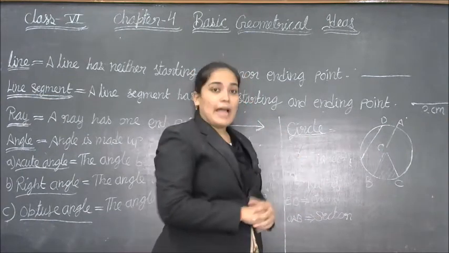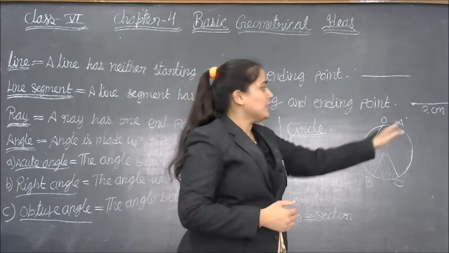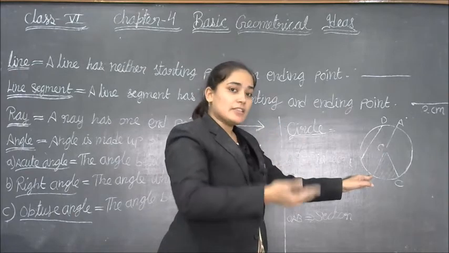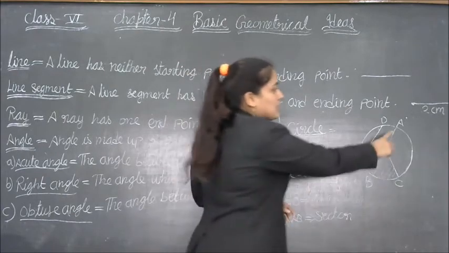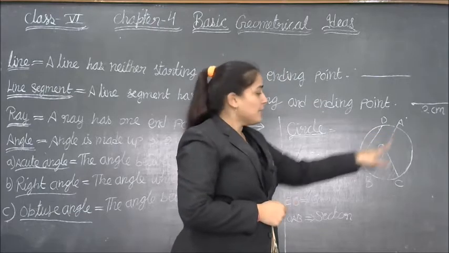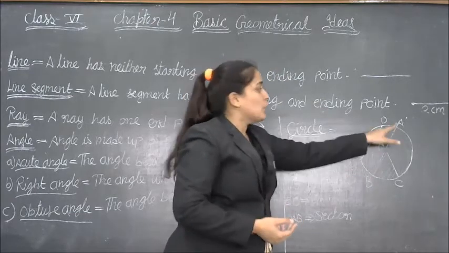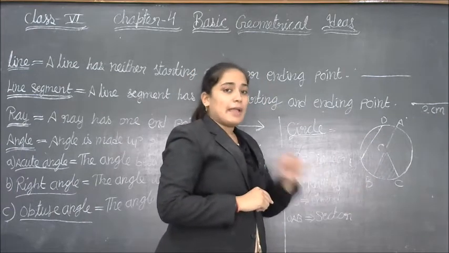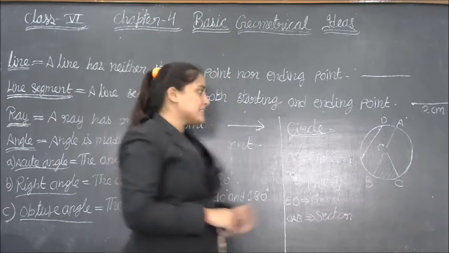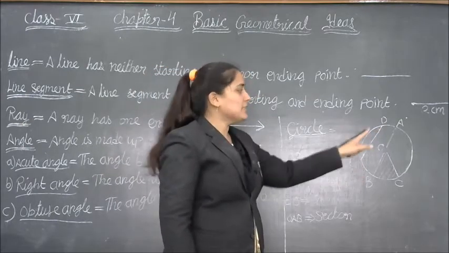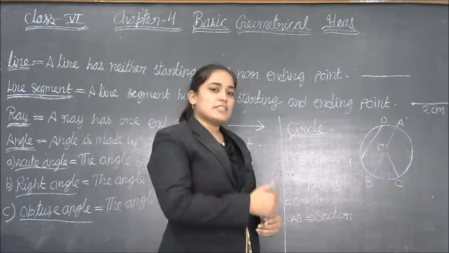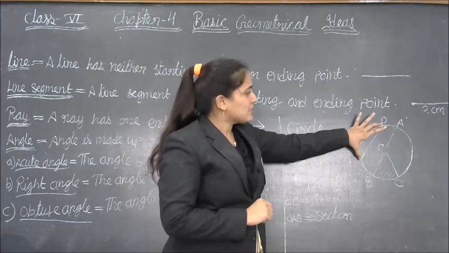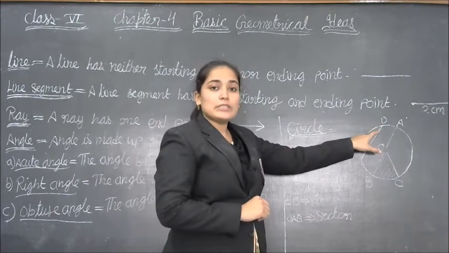Now what about the diameter? When one point from the boundary of the circle is joined to another point on the boundary of the circle, means A is the point at the boundary, B is also a point at the boundary. So AB is the diameter of the circle. Next, ED, any line joining two points on the boundary of the circle is known as chord. This is the type of chord. ED is known as chord.